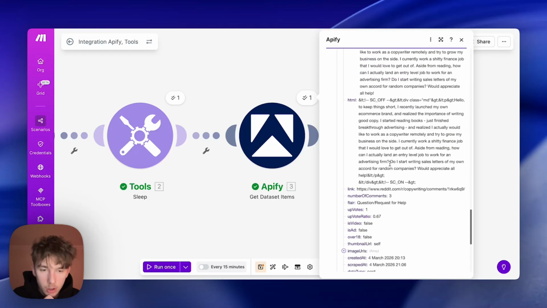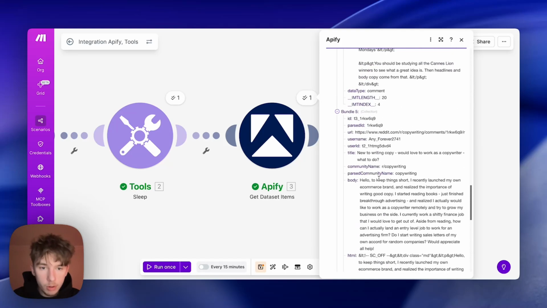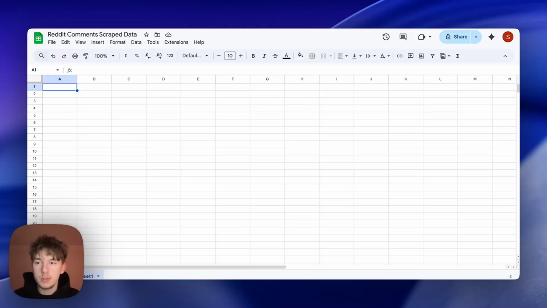Perfect. Okay, so what we're going to do is add in the comments. We're going to add in one more variable. We'll add in the username. Actually, no, we'll add in the URL. Yeah, we'll do the URL instead. So we add in the URL and add in the comment.